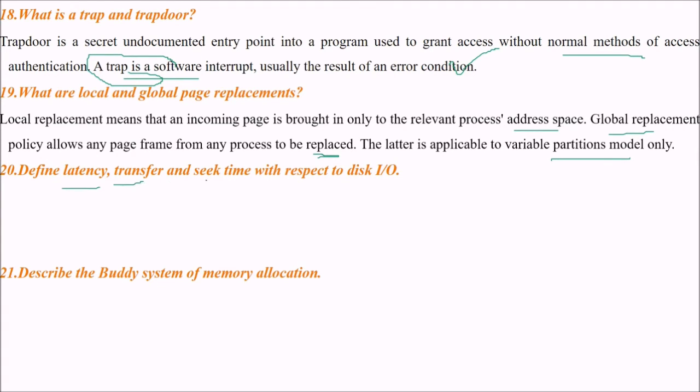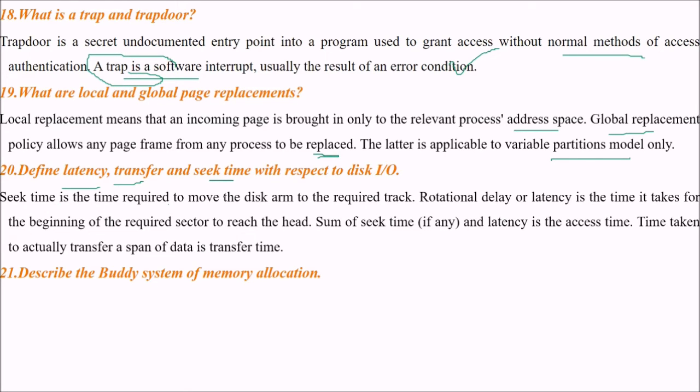Define latency, transfer, and seek with respect to disk I/O. Seek time is the time required to move the disk arm to the required track. This is a track, this is a sector, and these are a number of tracks. So coming to the required track is seek time. The disk will rotate, so the rotational delay or latency is the time it takes for the beginning of the required sector to reach the head. The sum of seek time and latency is the access time, and the time taken to actually transfer a span of data is the transfer time.